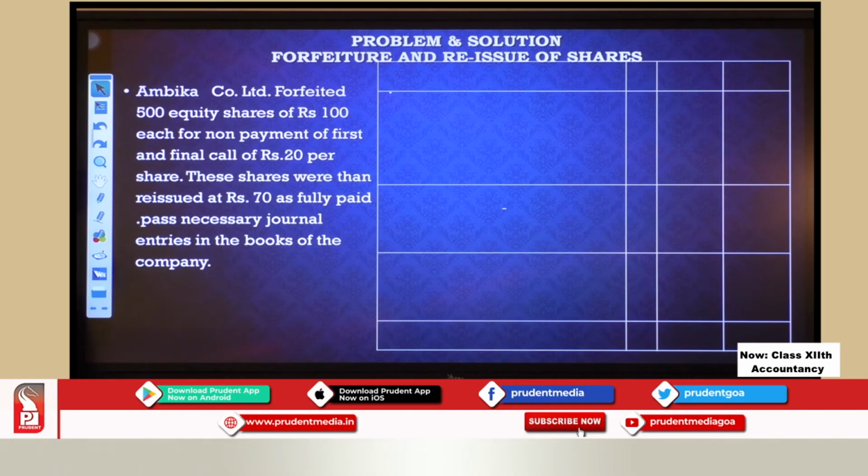So now over here, Ambika Company Limited forfeited 500 equity shares of rupees 100 each. So how many shares are forfeited?